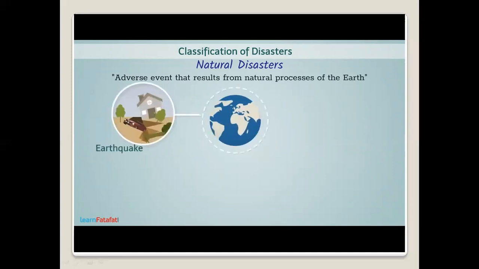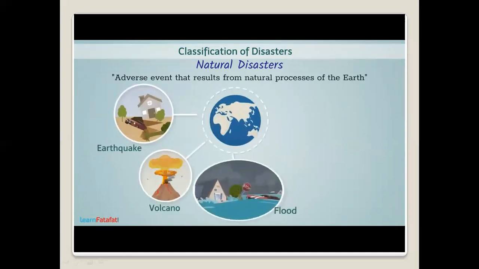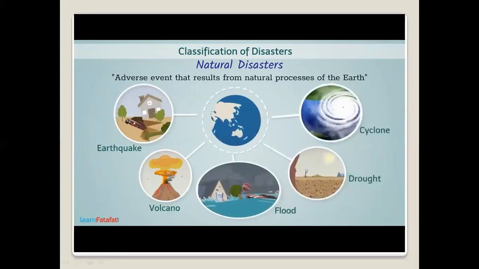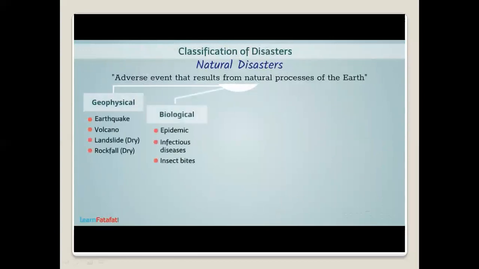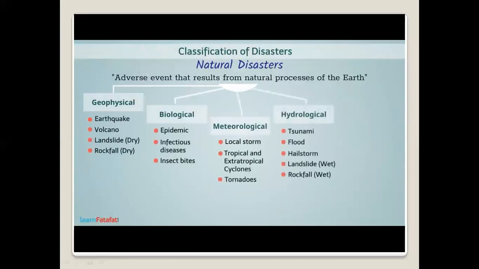A natural disaster is an adverse event that results from natural processes of the earth. It could be earthquakes, volcanoes, flood, drought, cyclones, etc. Natural disasters can be further categorized into geophysical, biological, meteorological, hydrological, and climatological disasters.